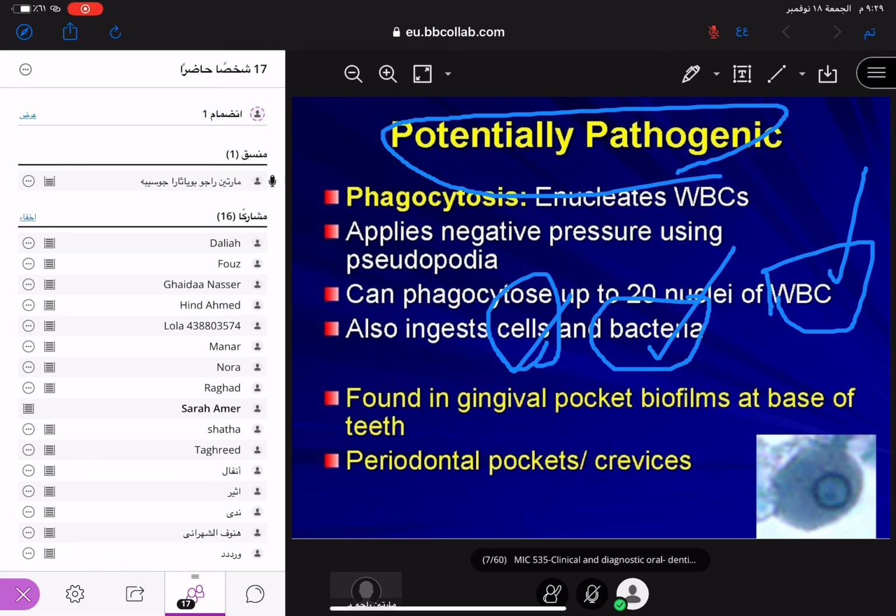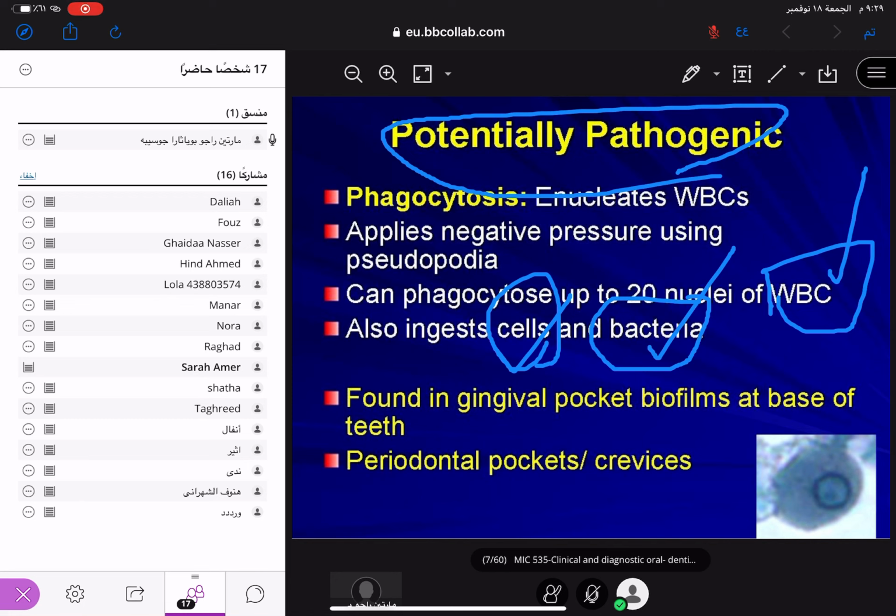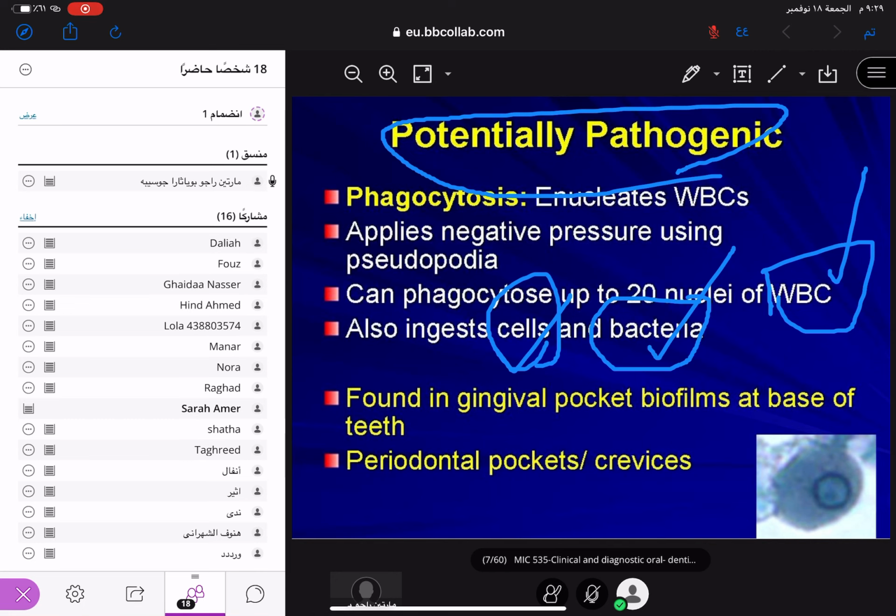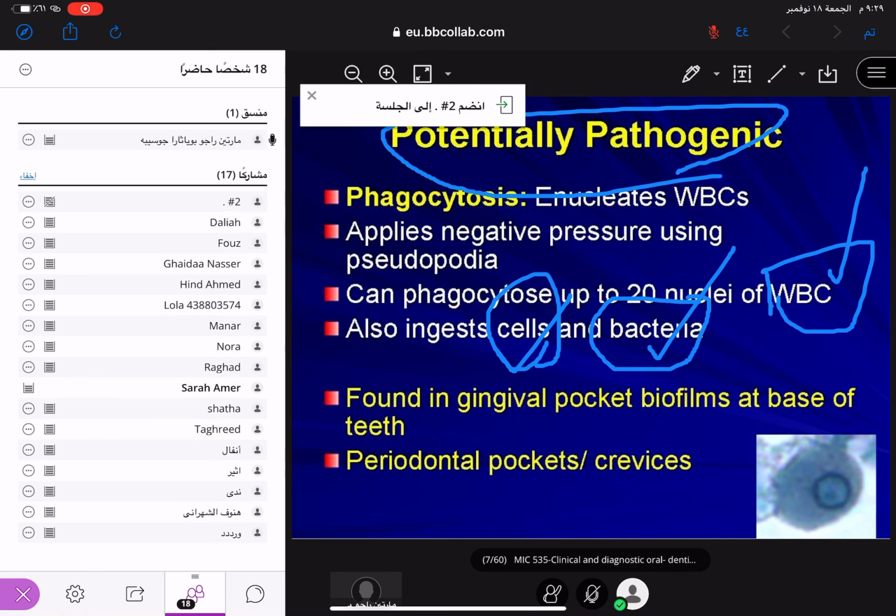Understand? They can ask you the question: the trophozoite can feed on WBC, bacteria, cells and debris. That is the correct answer. If it is bacteria only, that's not it. If cells only, no. WBC only, no. The trophozoite can feed on WBC, cells, bacteria, and debris. So never forget that. Got the point now?